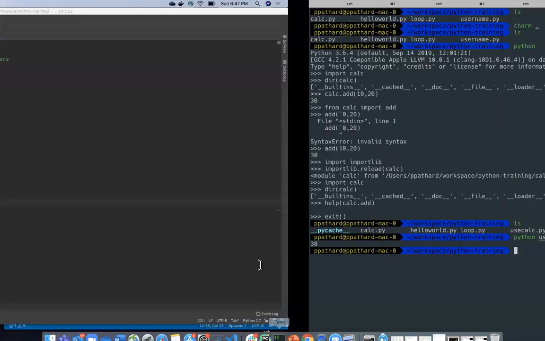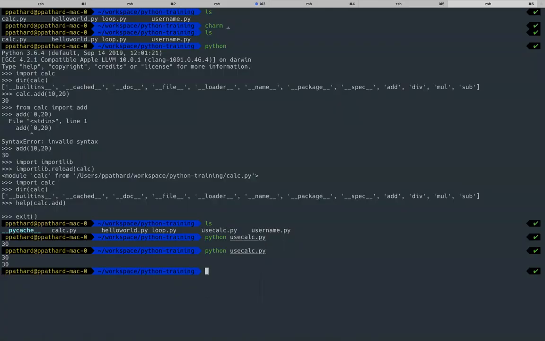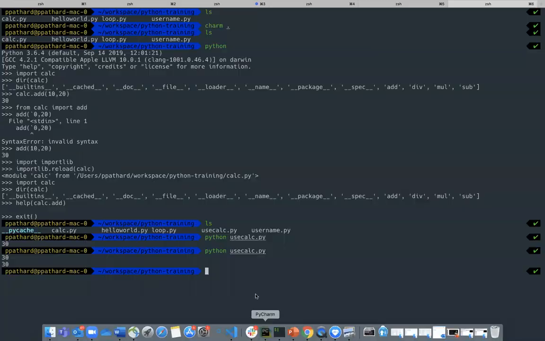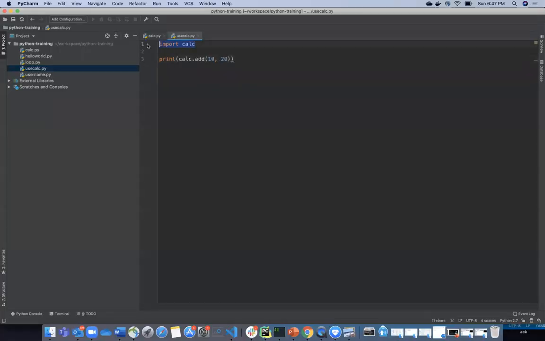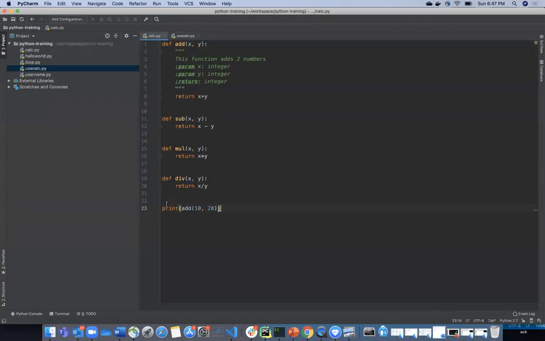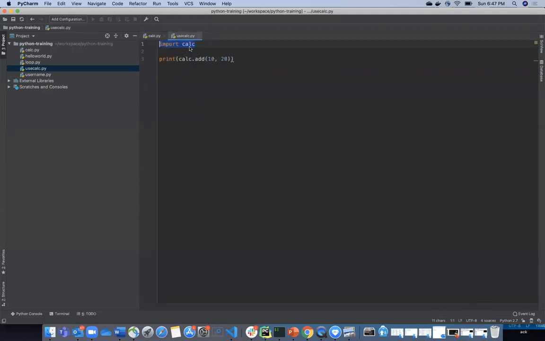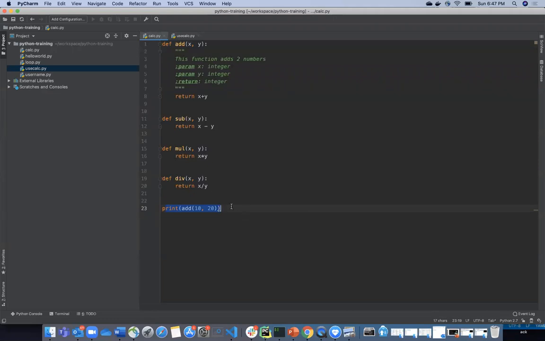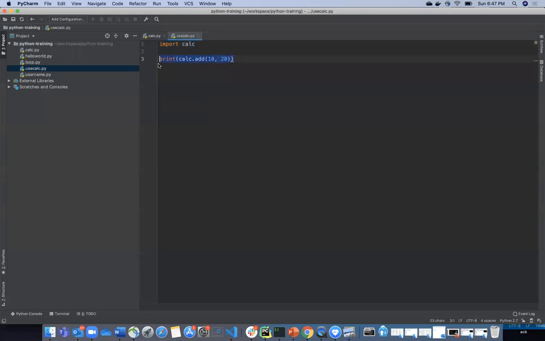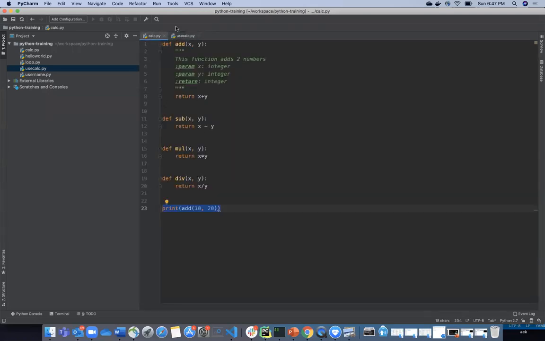Now when I run the same program again, it is printing 30 twice. Why? Because when you do import calc, this also gets run. When you do import calc, this particular statement also runs, whatever you want to run, and then these statements run. So generally in these libraries we should not call it. The other concept that you need to understand here is, just a minute.